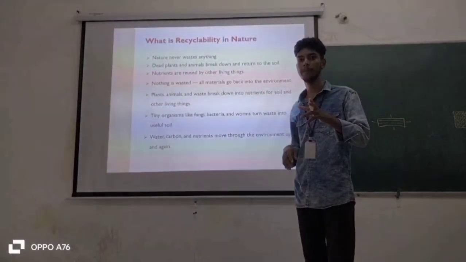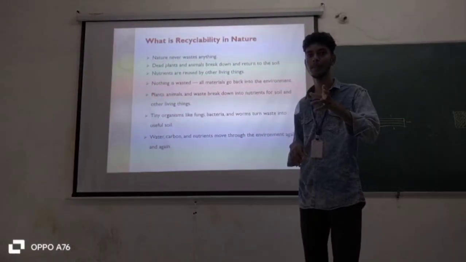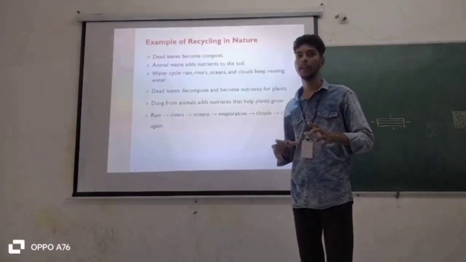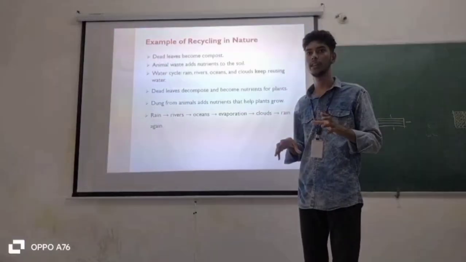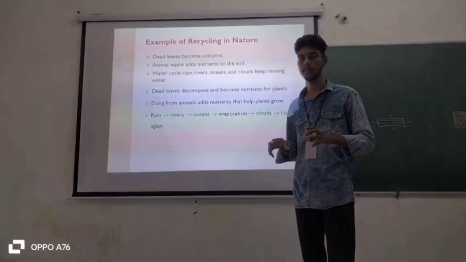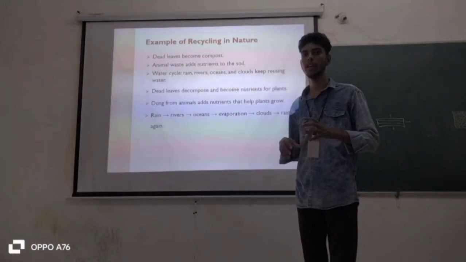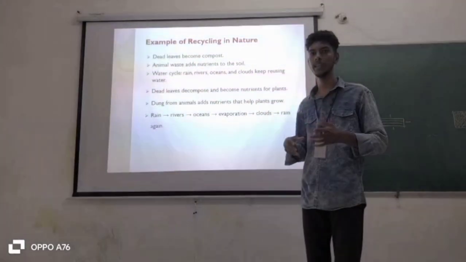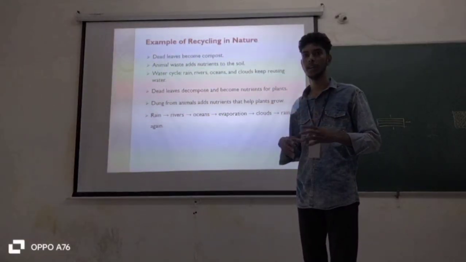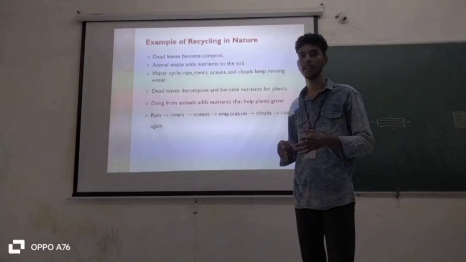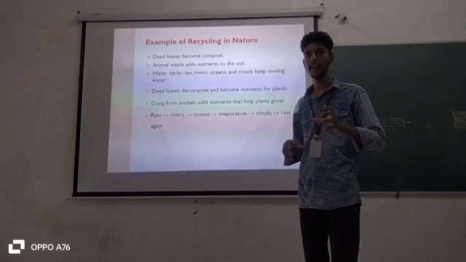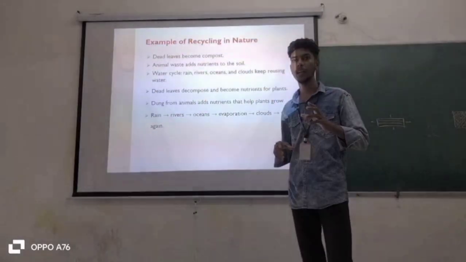Next we will go to examples of recycling in nature. Here we have many examples of recycling, like fungi, bacteria and many tiny animals. They decompose and give very healthy soil. Examples include dead leaves, animal waste, the water cycle, and many animals and plants. First, dead leaves become compost.